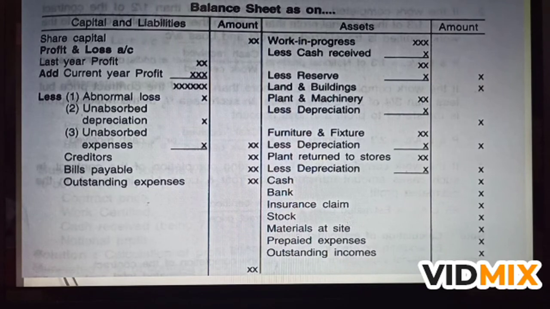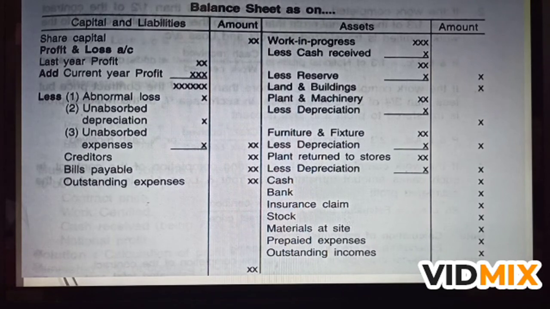On the asset side, the first item to be written is work in progress. As I told you, work in progress consists of two components, work certified and work uncertified. From that we have to deduct cash received. The cash received from the contractee will be given in the problem, and from that we also have to deduct the reserve profit that is there in the contract account, and you take the total into the outer column.